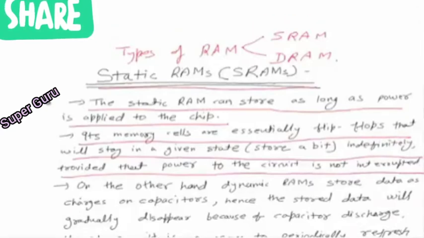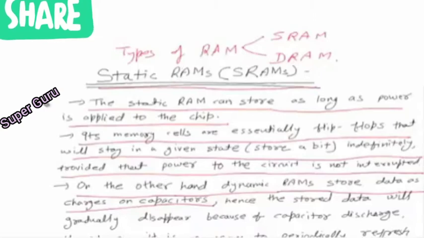But in dynamic RAMs, they store data as charges on capacitors. This is one of the major differences between the SRAM and DRAM. SRAM uses flip-flops while DRAM uses capacitors. We know that flip-flops can hold the state for an indefinite amount of time, but capacitors discharge with time.